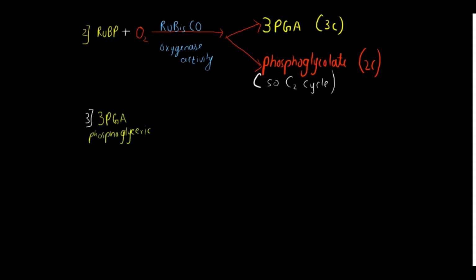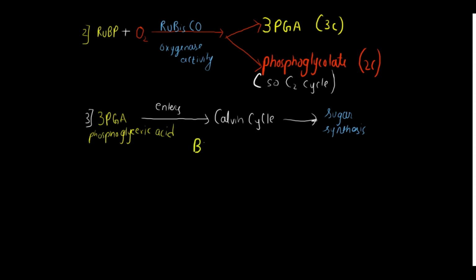This 3-PGA which was formed will be entering into the Calvin cycle as it is supposed to, and it will lead to sugar synthesis. So this 3-PGA will be utilized for making sugar. But the real problem occurs with phosphoglycolate.